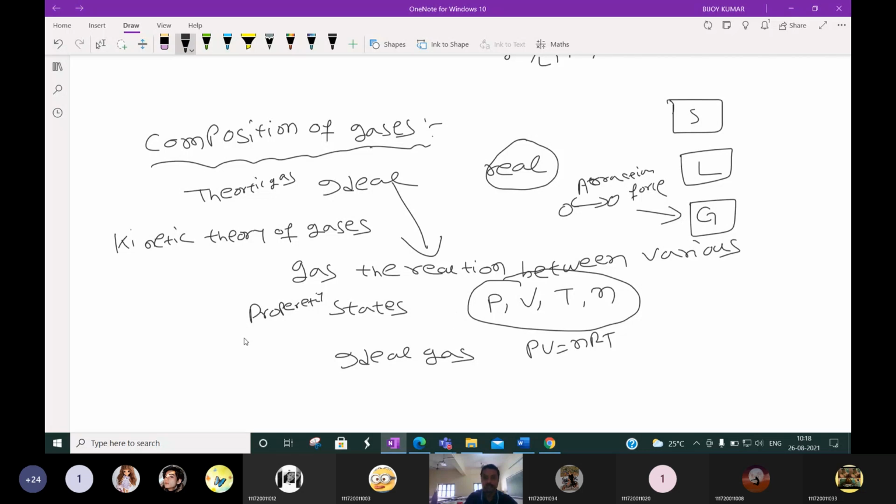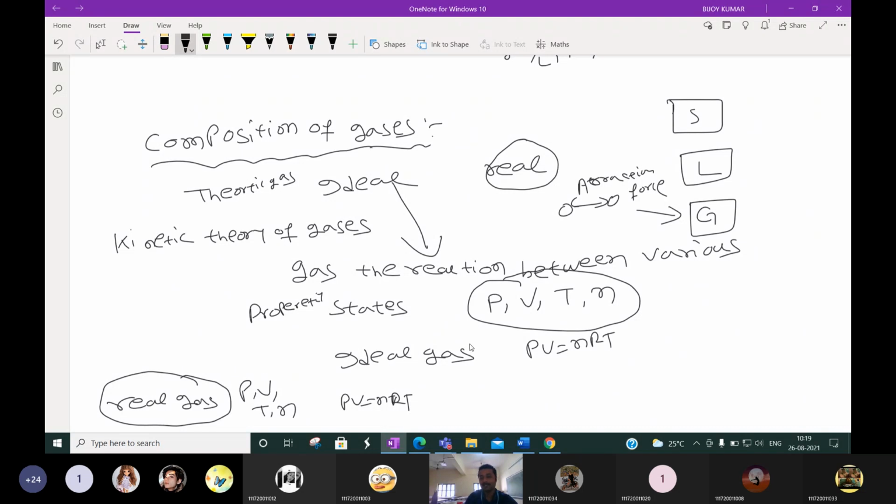Next, we will take some real gas. For the real gas also, we will calculate PV and temperature, and PV = nRT, and then we will find out how much this real gas is deviating from the ideal gas law.